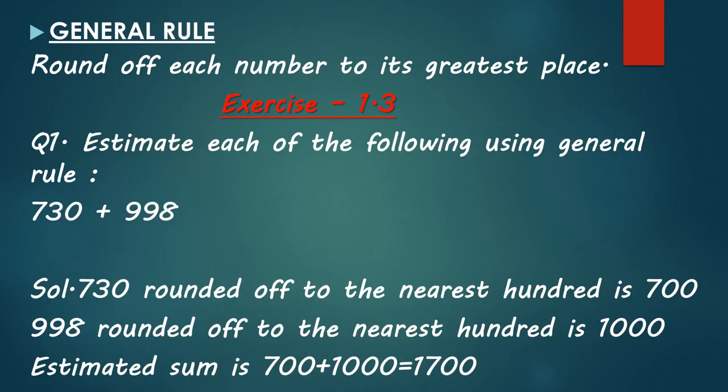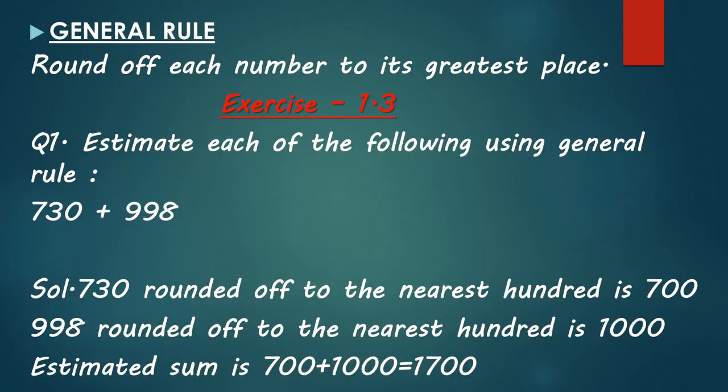How we have done this? 730 is here the highest place is, greatest place is 100. So we will round off 730 to nearest 100 place. And for rounding any number to the 100 place, we will see the tens place digit. Tens place digit is less than 5. It is 3 here. And if it is less than 5, then there will be no change in 100 place digit. It will remain same. That is 7. And rest 2 digits will become 0. So the number is 700.